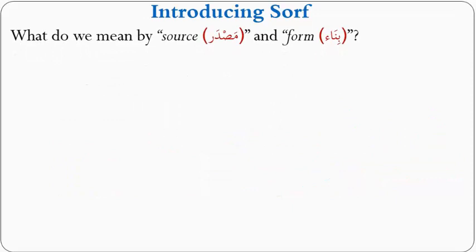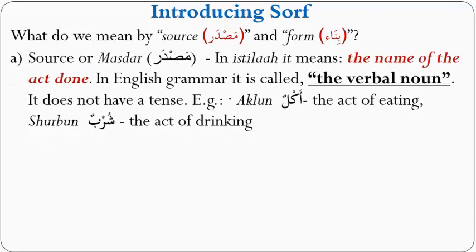So what do we mean by source, masdar, and what do we mean by bina, form? These are the two words that were used, inshallah, source and form, that were used in the definition. Source or masdar in the istilah means the name of the act done. So there's an action that is being done, is given a particular name, right? Like for example, the word akala, which means to eat, its masdar will be aklun.